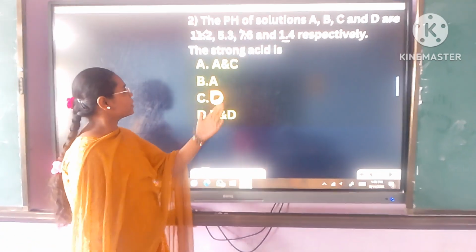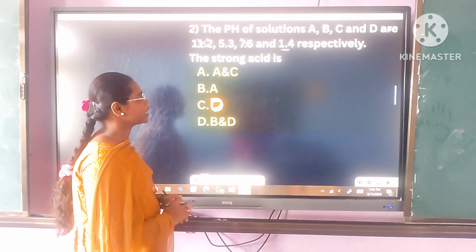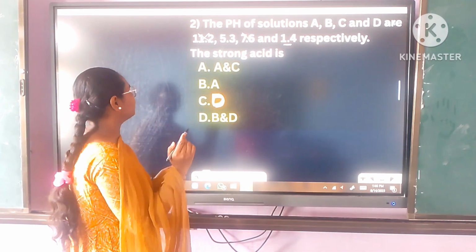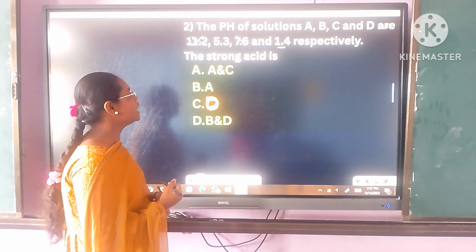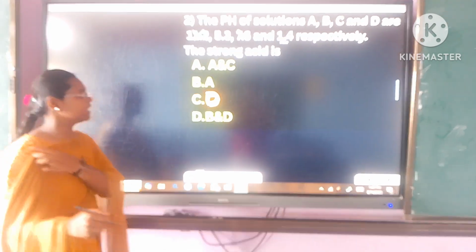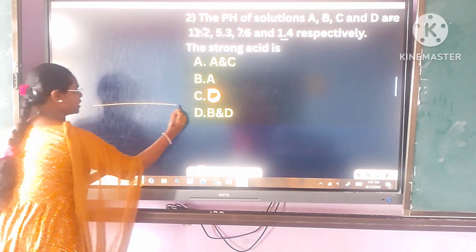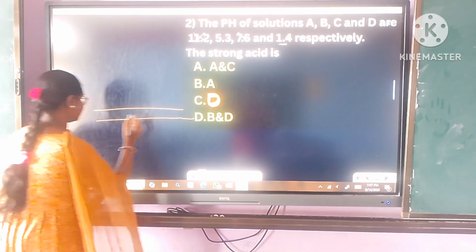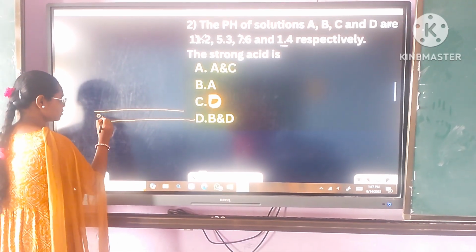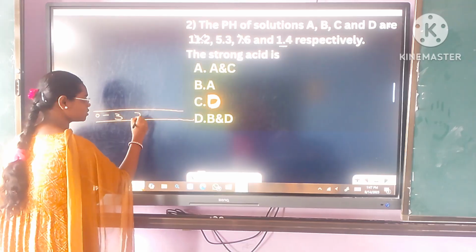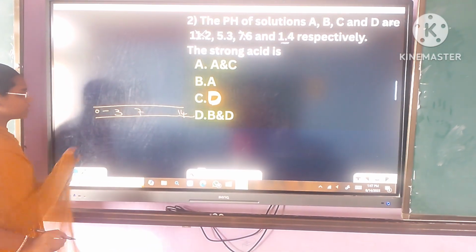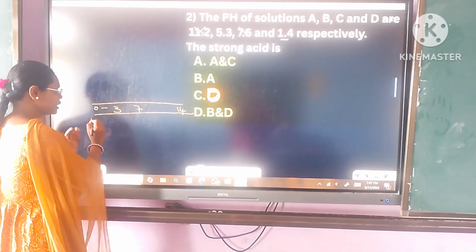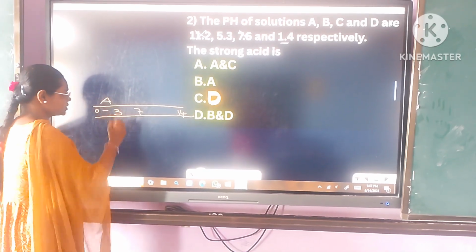Second question. The pH values of solutions A, B, C and D are 11.2, 5.3, 7.6 and 1.4 respectively. The strong acid is? So we take the pH scale. 0 to less than 7 is acids.